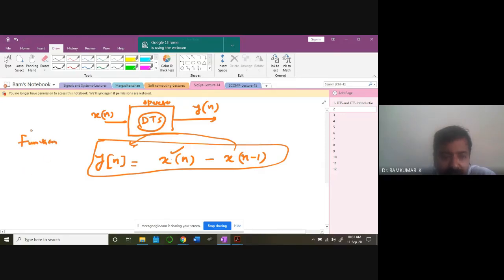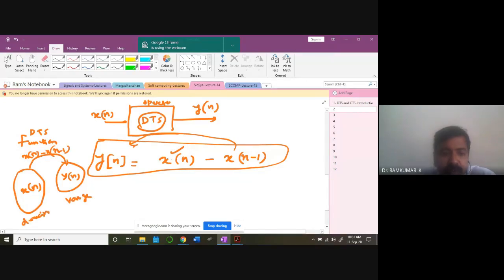What is the function here? Discrete time system. What it is performing: in the domain, I have a signal x of n, and it is going to map it to some y of n. How is it going to map? It's going to take x of n minus x of n minus 1, perform that, and end up in the range. This is the domain and range idea in function mapping. Remember that, any function will map that. So a system acts more like a mapping function. Any system is going to perform that. That mapping is governed by this equation. This equation you call the difference equation.